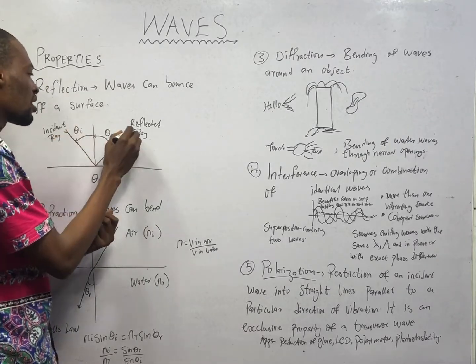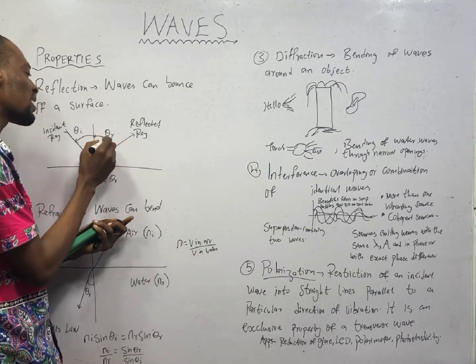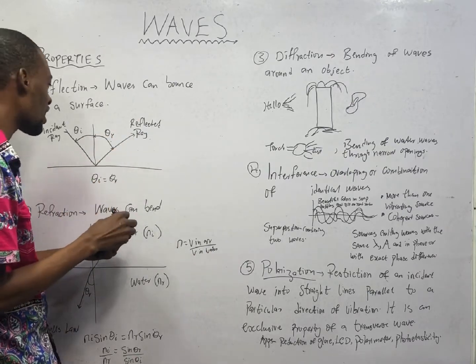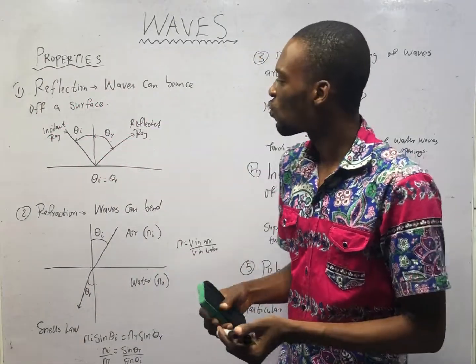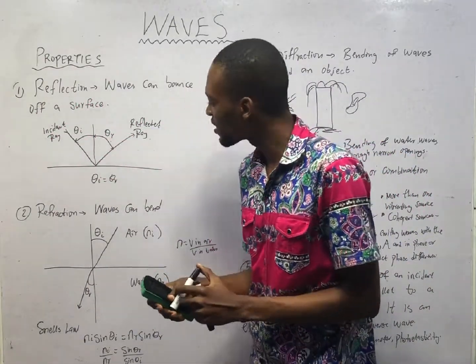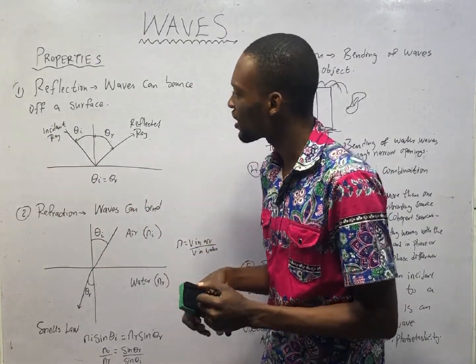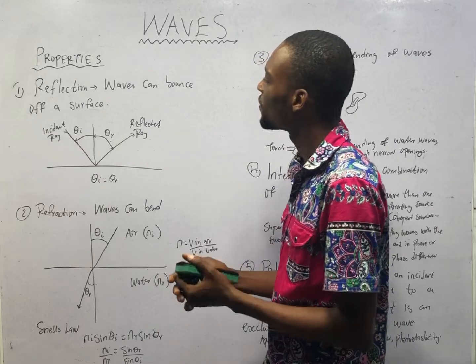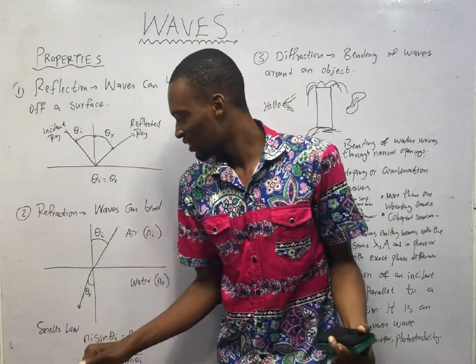The incident ray is going here, and here it is being reflected. So the angle at which it is reflected is the angle of reflection. So the law of reflection says that when light shines on a plane surface, the angle of incidence is equal to the angle of reflection. And reflection is a phenomenon where waves can bounce off a surface.